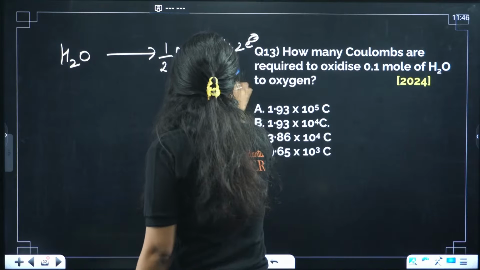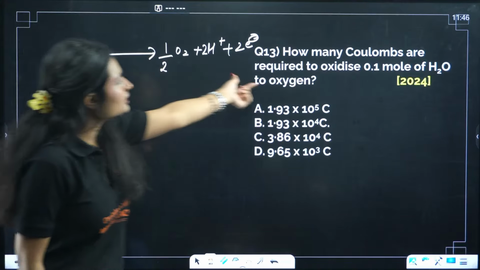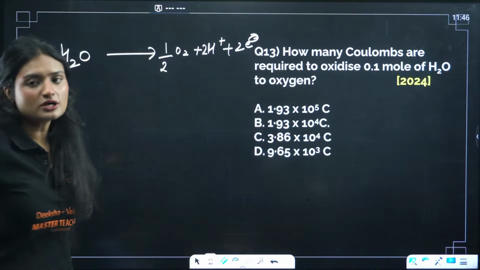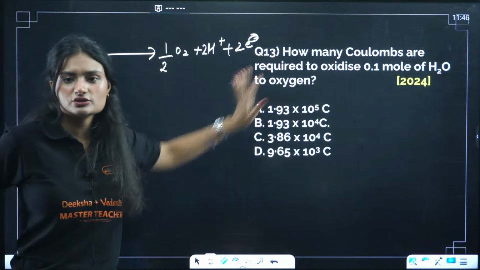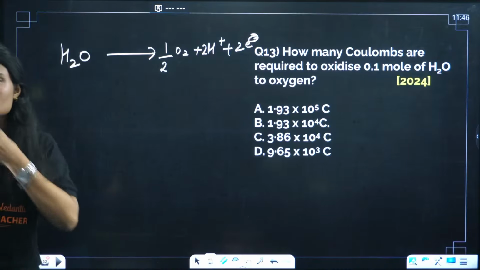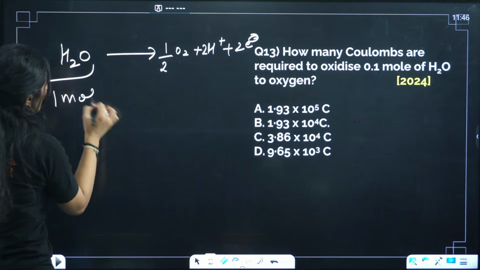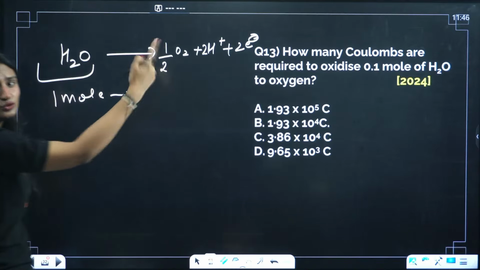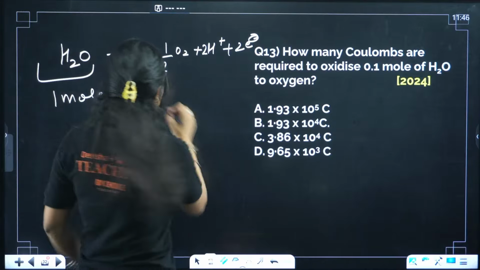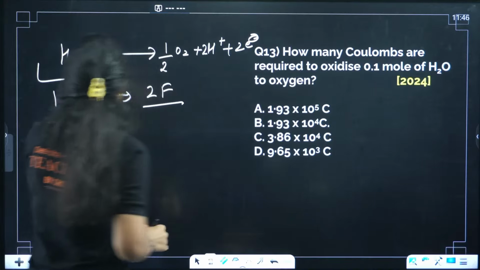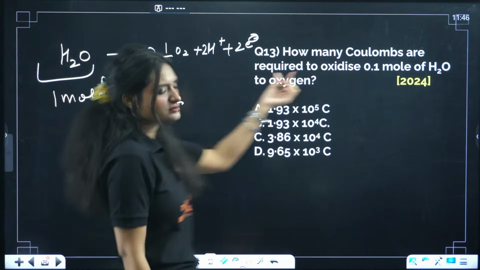Hold on a second. Okay, let's redo this question first. I got confused. How many coulombs are required to oxidize 0.1 mole of H2O to oxygen? So this is the reaction. H2O gives oxygen, H positive, and 2 electrons are involved. So 1 mole of H2O needs how many? 2 moles of electrons, right? 2 moles of electrons means 2 Faraday of electricity. 1 mole of water needs 2 Faraday of charge, right?